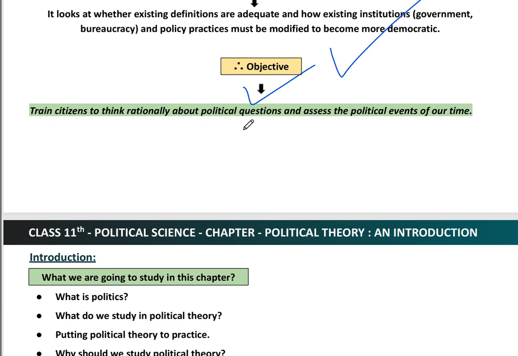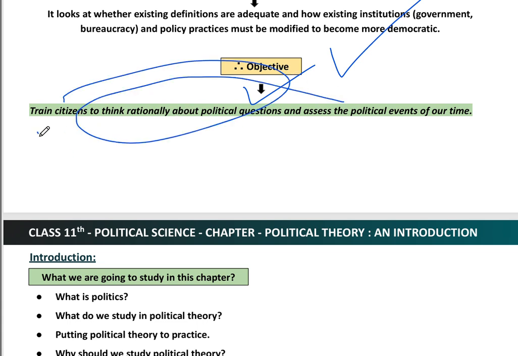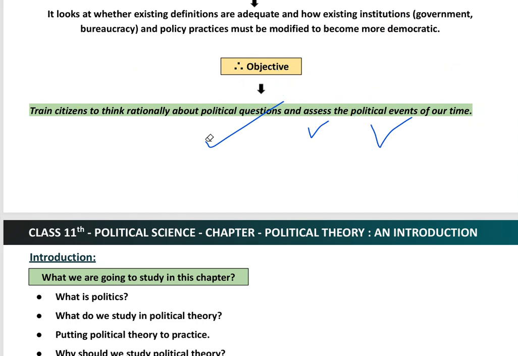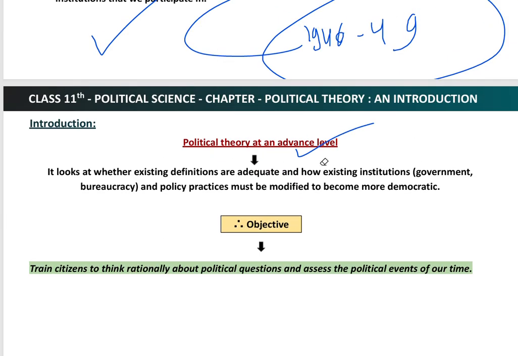The main objective of political theory is to train citizens to think rationally about political questions and assess the political events of our time. So basically, political theory tries to create critical thinking in the individual.